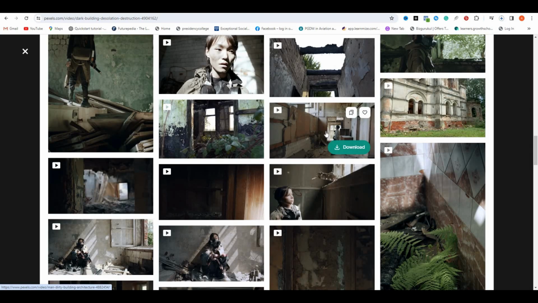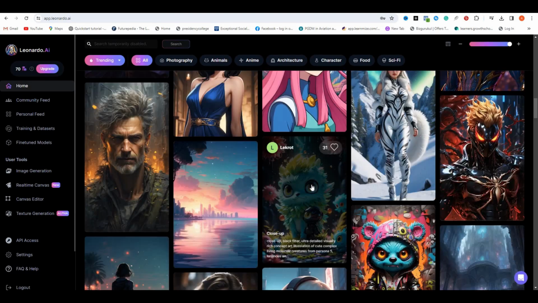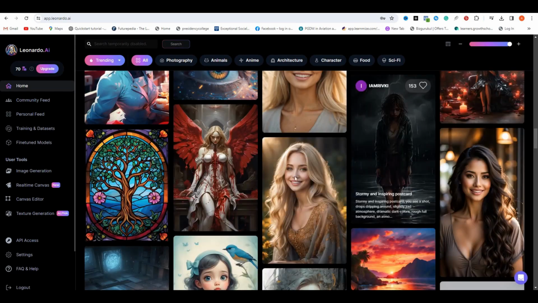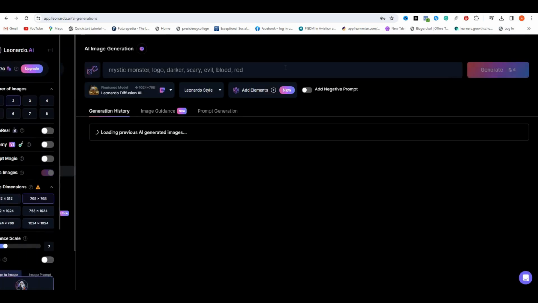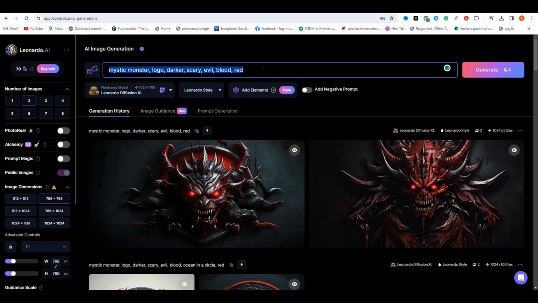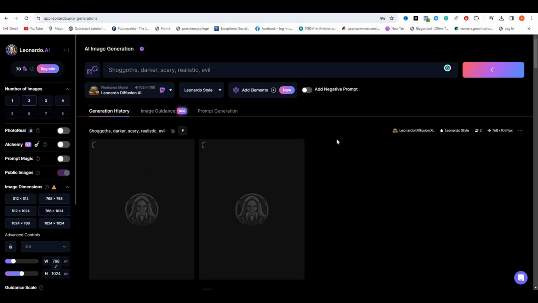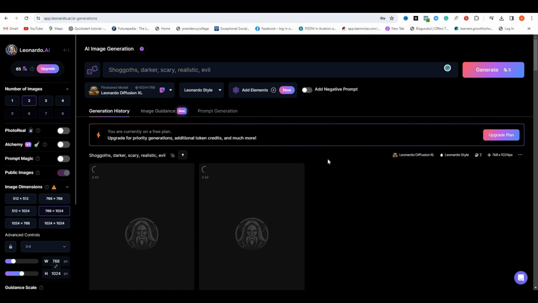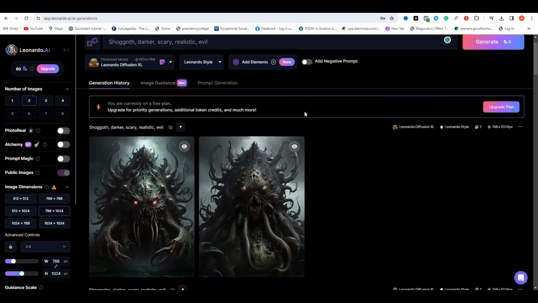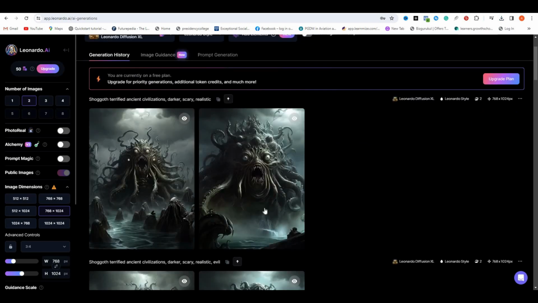topic. Again, I'm going to use Leonardo AI for this process. Now, you need to listen to your script several times and create images for those scenarios. As an example, this video is about a mystic creature called Shoggoth, so we need images related to that. Make sure that these images are eye-catching, and those should be able to grab your viewer's attention. So according to your scenario, you can build the prompt. You just need to type all the characteristics that you would like to include in the image.